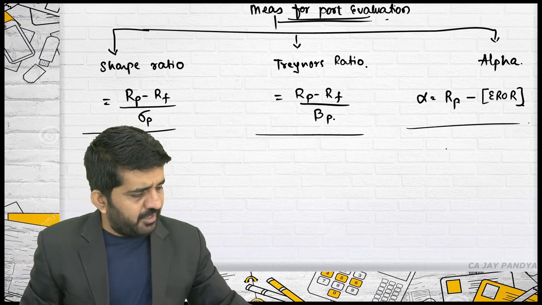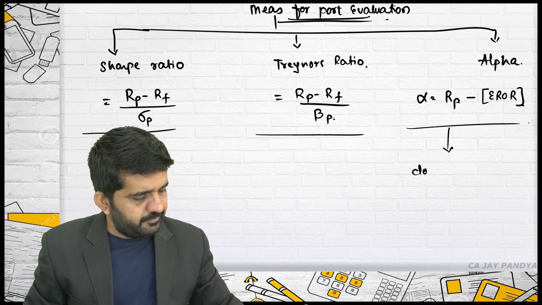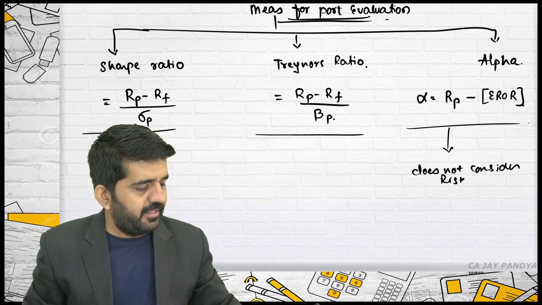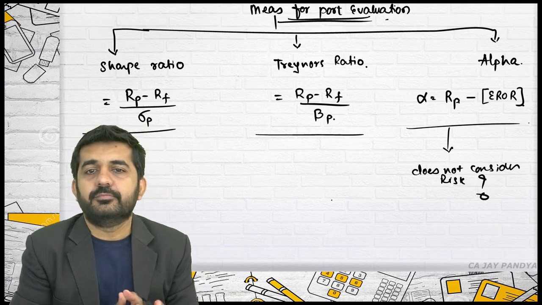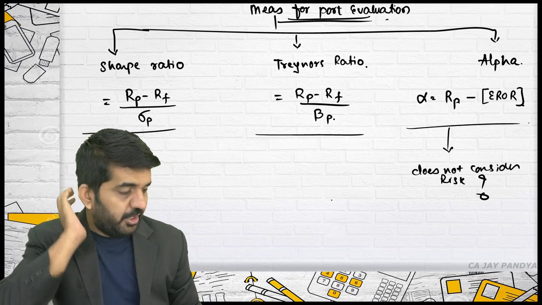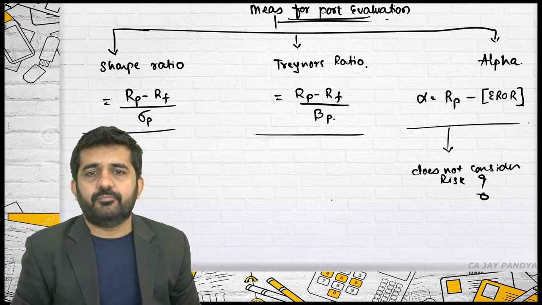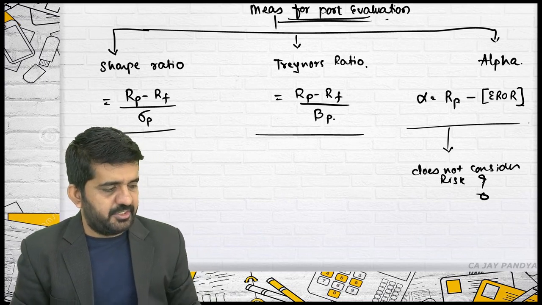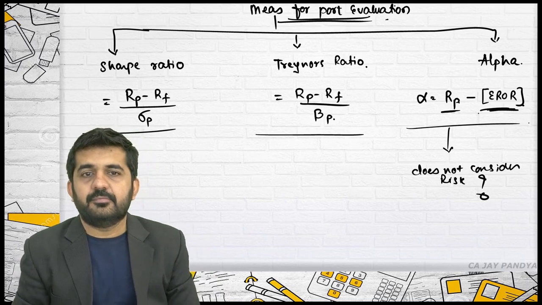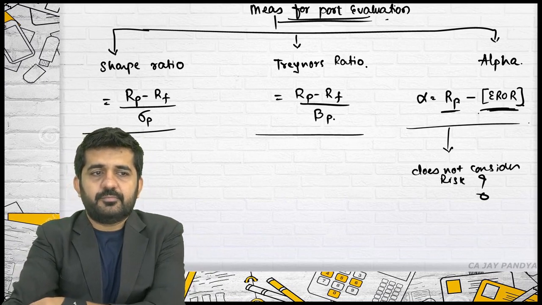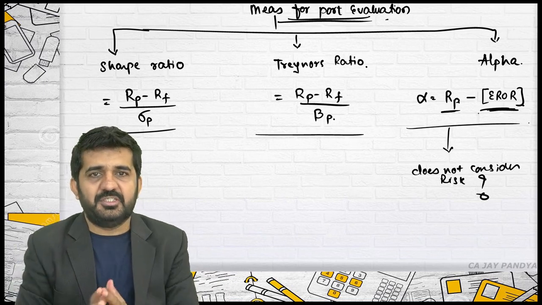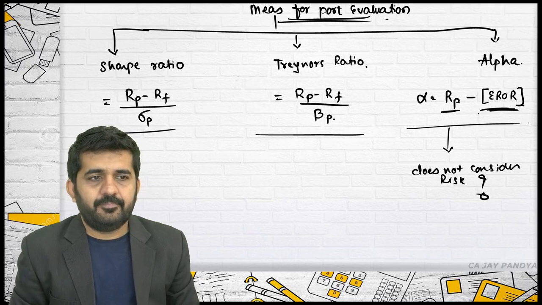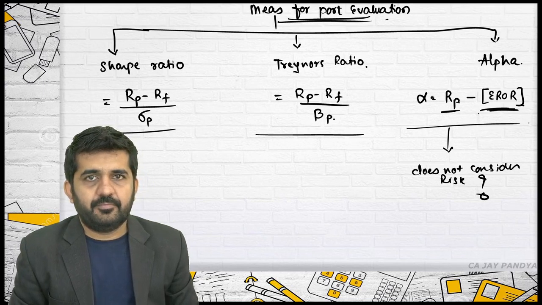My question is, alpha does not consider the risk. Yes or no? Any student can answer me. Stuti, you are there? Yes, sir. Alpha does not consider the risk. Say this is written. True or false? False. Why? How does it consider risk? Sir, it considers the risk because it is already there in the expected rate of return.